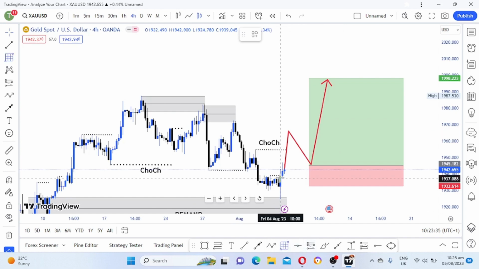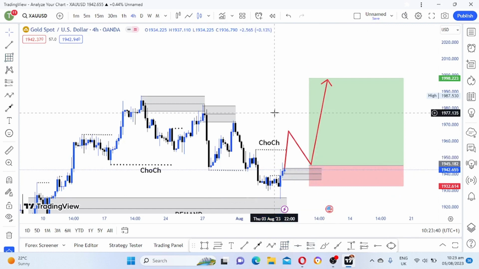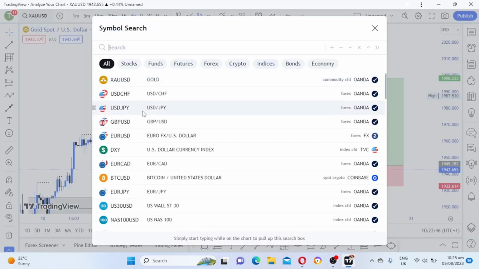Now where do we put our demand zone? This is where our demand zone is. So yeah, that's my view on gold. Now let's look at Bitcoin.